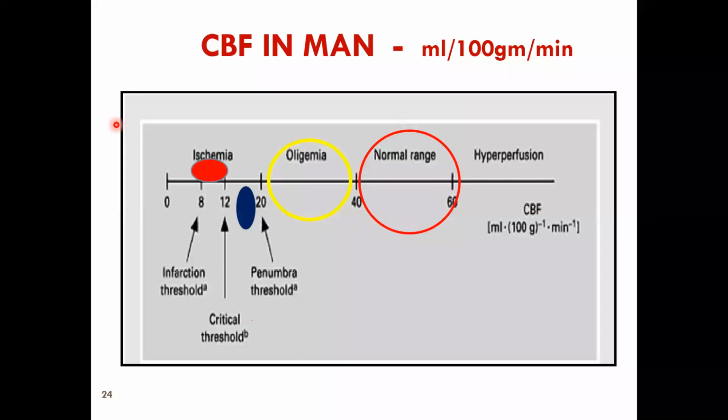That is when the blood supply is between 12 ml and 20 ml per 100 grams per minute. When it goes below 12, then it goes for ischemia and infarction. Infarction becomes permanent. Even many years after the stroke, the patient will be showing signs of infarct in the scan. So you cannot take it as an acute one.